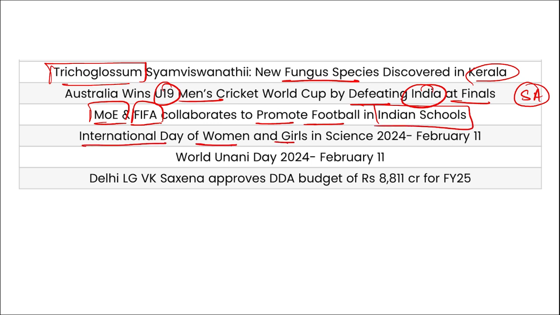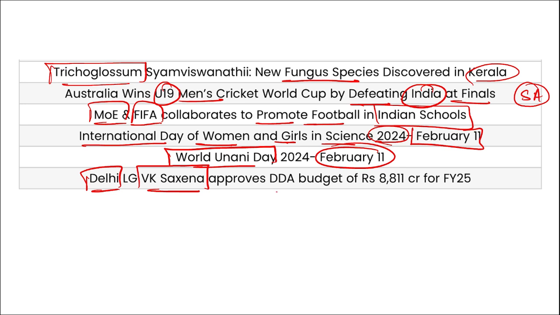International Day of Women and Girls in Science 2024 was observed on 11th of February. Then World Unani Day was observed on 11th of February, and Delhi's Lieutenant Governor Vinay Kumar Saxena has approved the DDA budget worth 8,811 crore rupees for fiscal year 25. So these are your important current affairs for today, friends.